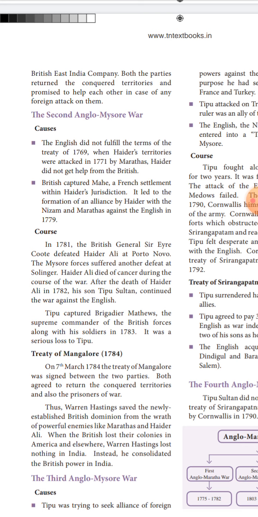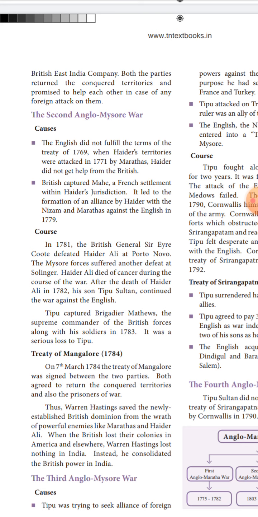Mysore forces also lost at Sholinghur. Hyder Ali died of cancer during that war. After Hyder Ali's death, his son Tipu Sultan continued the war against the British.